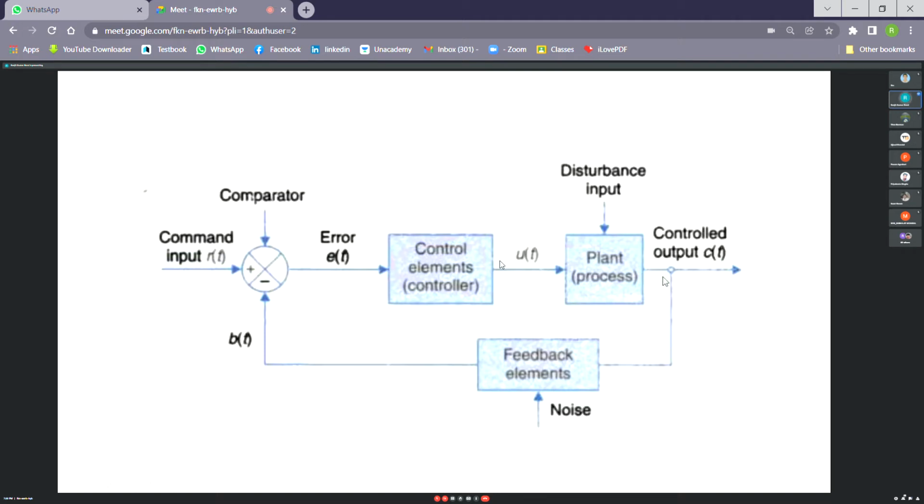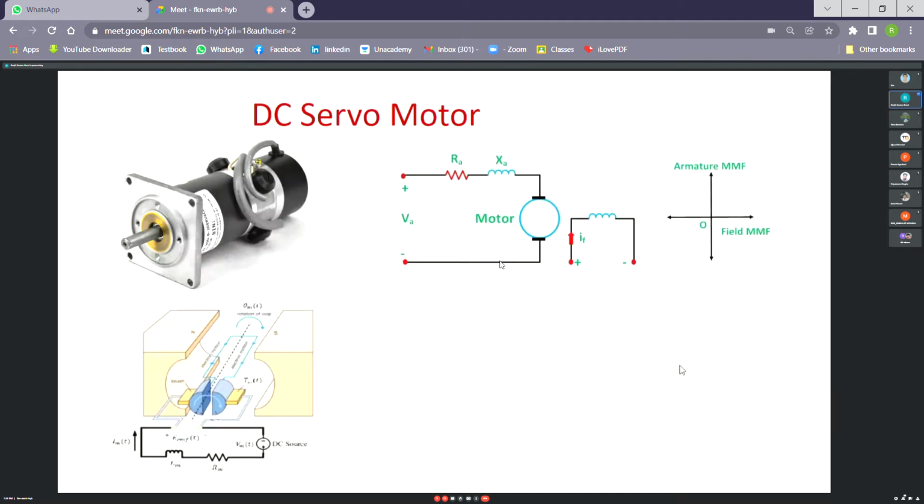So here in a servo system, we use two types of sensors. One is a speed sensor, another one is a position sensor. The speed sensing is invariably done by a tacho generator because of its accuracy and convenience. Construction wise, it is the same as the DC motor, but as I said, during the design its diameter is kept small and length is increased in order to make its dynamic response faster.